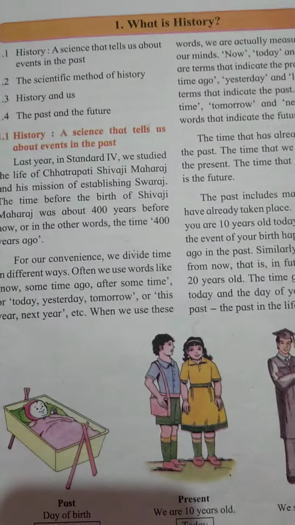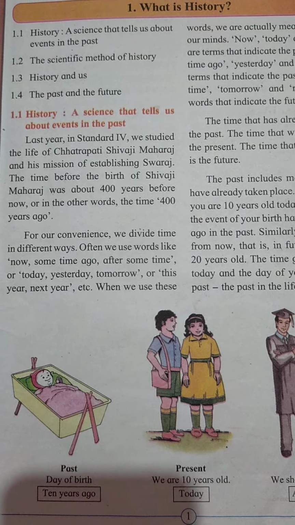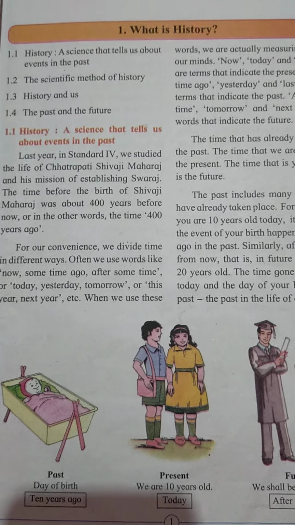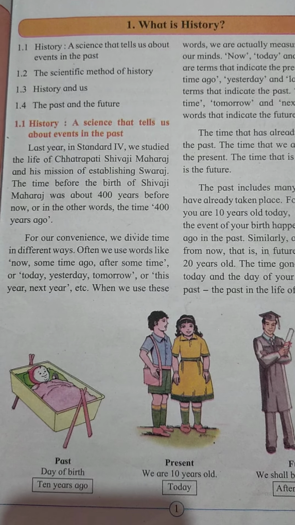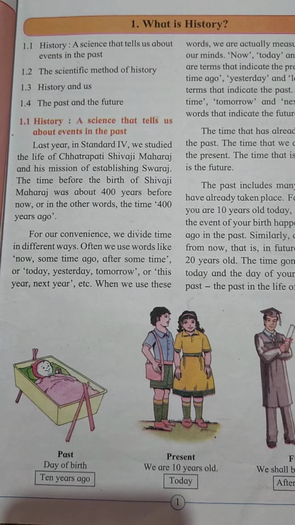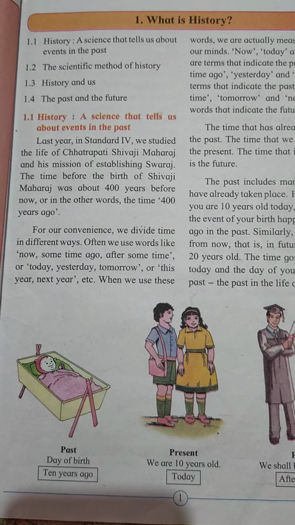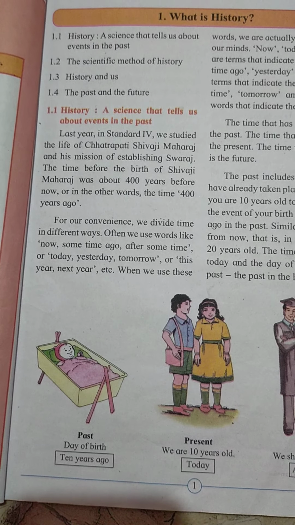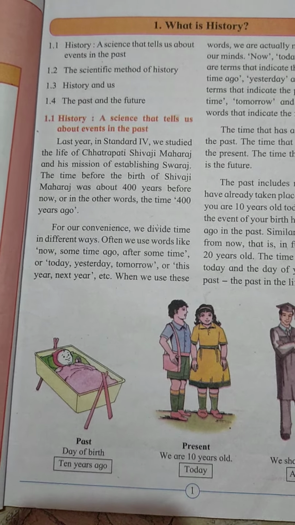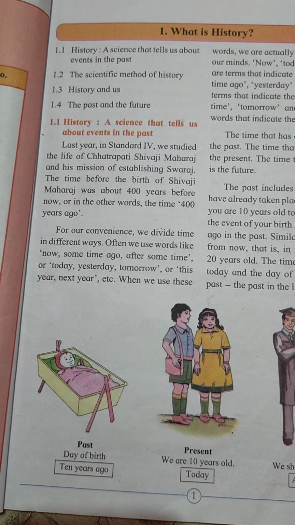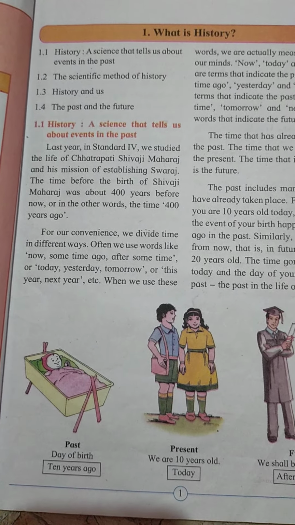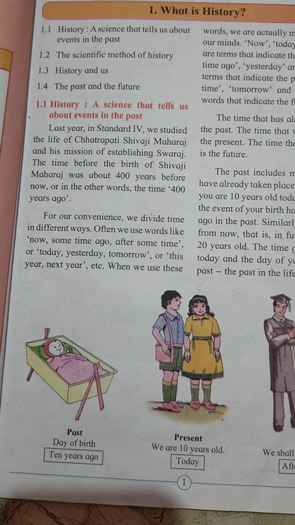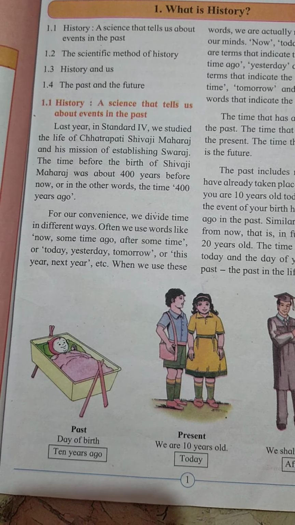So see students, this is our first lesson in this book. The name of the lesson is What is History. In this lesson we are going to cover these 4 points. History, a science that tells us about events in the past. It means, what is the actual definition of history? हम history exactly किसे कहेंगे? History is a science that tells us about the things or the events or the incidents that happened in our past.